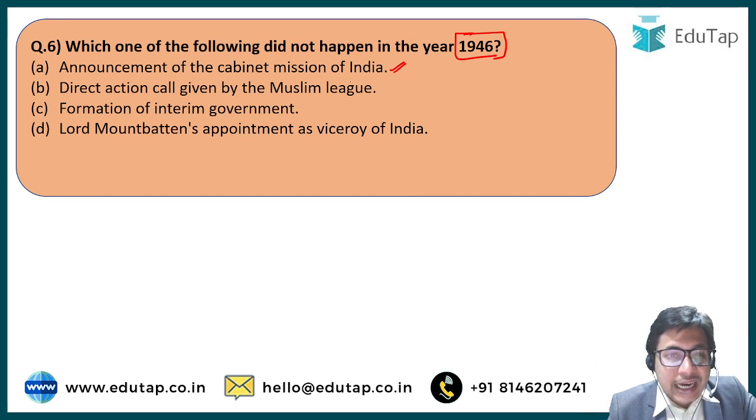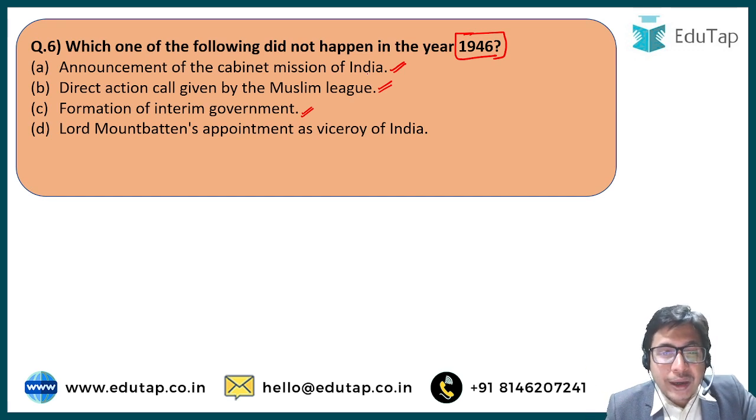Option B, direct action call given by the Muslim League. It called for a Direct Action Day, where they demanded the country of Pakistan, and for that they resorted to violence and riots, and there were large scale communal riots across the country on the Direct Action Day, right? Option C, formation of interim government. An interim government was formed under the Governor General at that time, and the interim government was headed by Jawaharlal Nehru, who went on to become the first Prime Minister of our country, right?